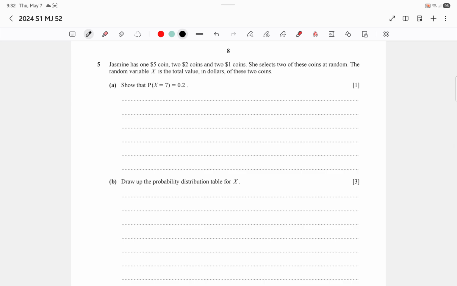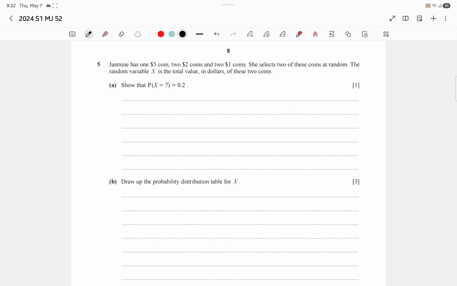So Jasmine has a $5 coin, two $2 coins, and two $1 coins. She selects two of these coins at random. The random variable x is the total value in dollars of these 2 coins. Okay. So the value is $7. So how can we get $7?